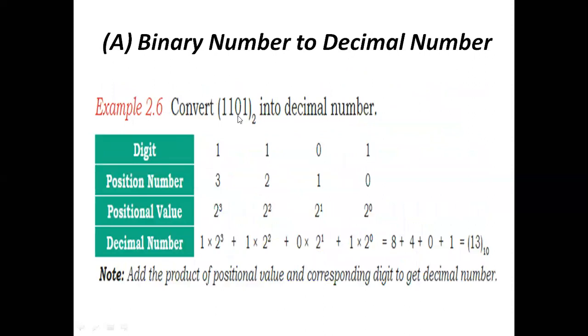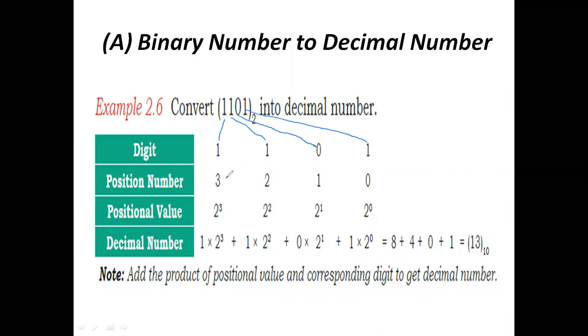Here we have a binary number, 1101. We write the digits 1, 1, 0, 1. The position values are indicated from right to left: 0, 1, 2, 3.